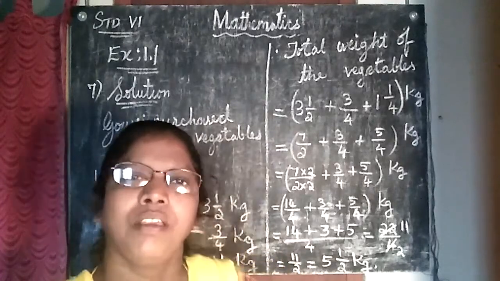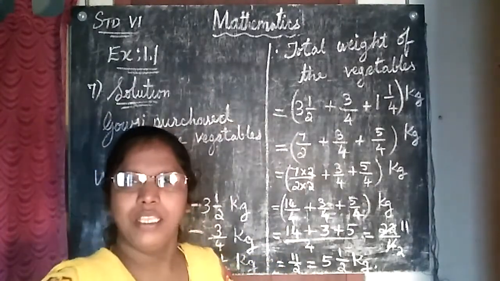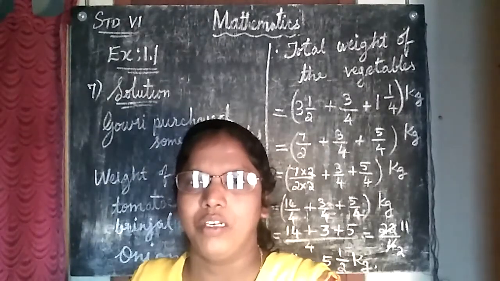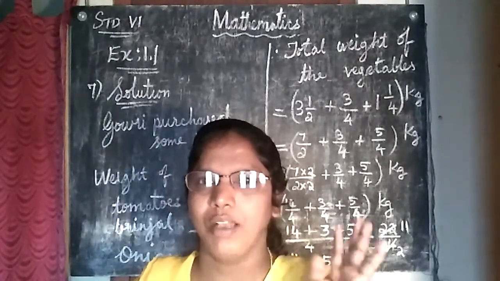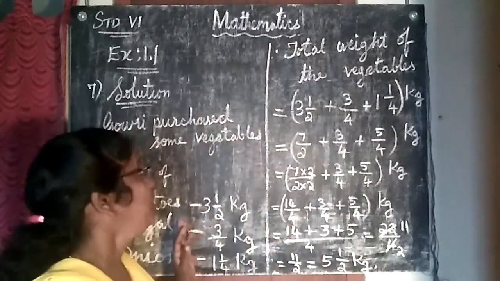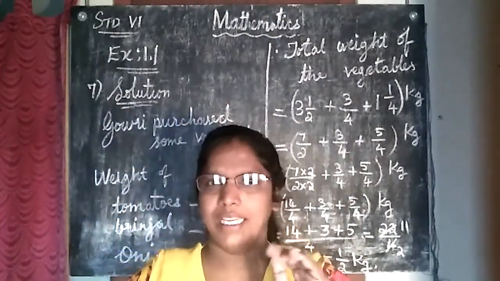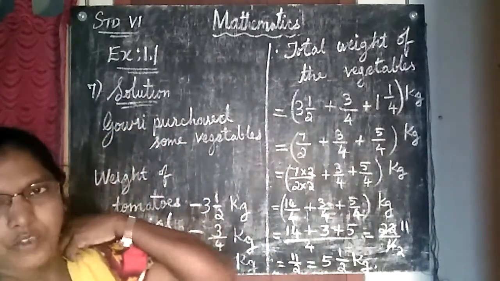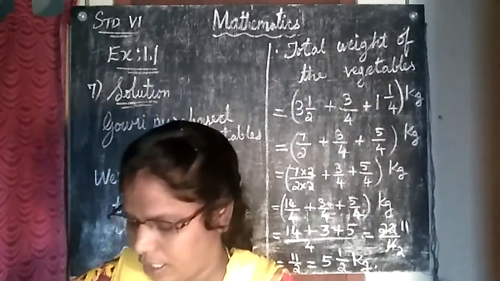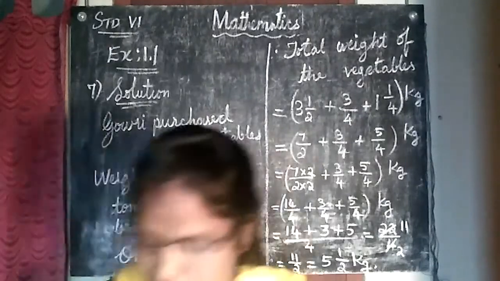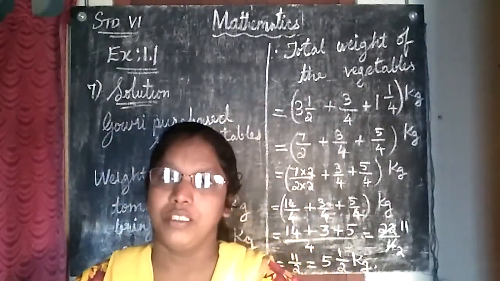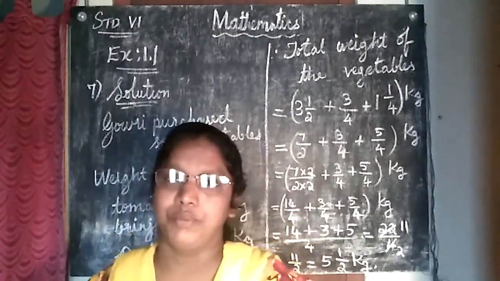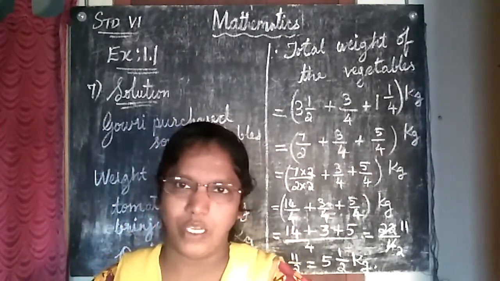Okay, children. Yesterday in Zoom class, from exercise 1.1 fraction, I taught till 6 sums. Okay, 6 sums we have completed. Now, I'm going to teach 7, 8, 9 and 10. 4 sums here. Okay, 7th one. Since you don't have book, I'll read the question from here. When you get the book, that time you refer the question. Okay, now I have written only the answer on the board. When I give time after explaining, you can copy down.